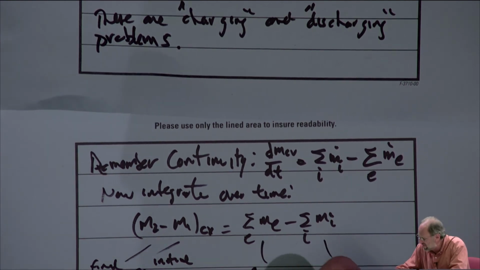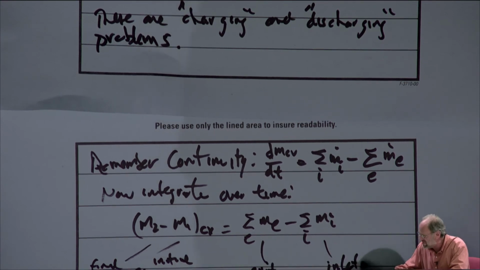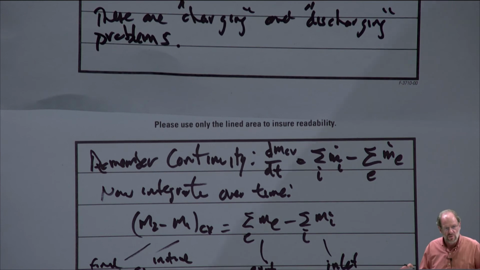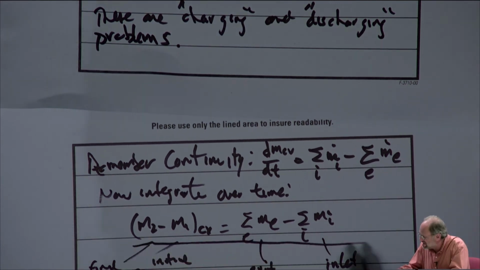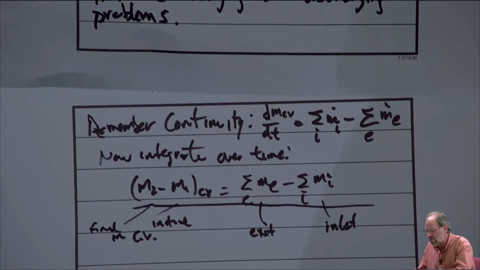So e represents what's flowing out of the control volume, and i represents what's going into the control volume. So no more equating 1 and i, 2 and e. They're different now. Anyway, here is essentially a version of the continuity equation that we're going to use for these types of problems. Let's now look at the first law.